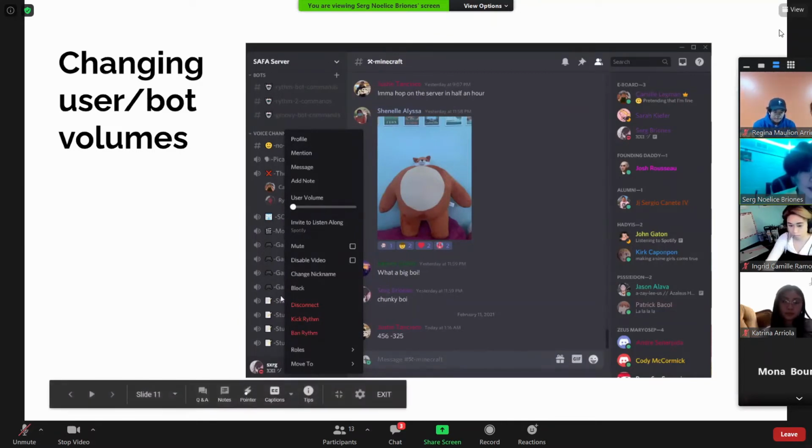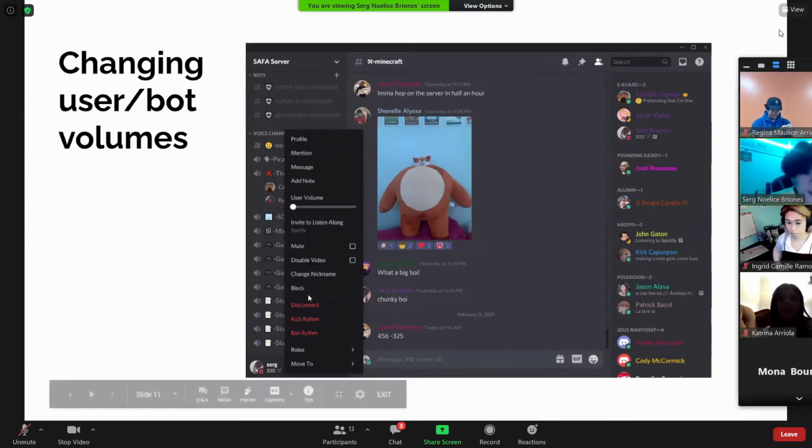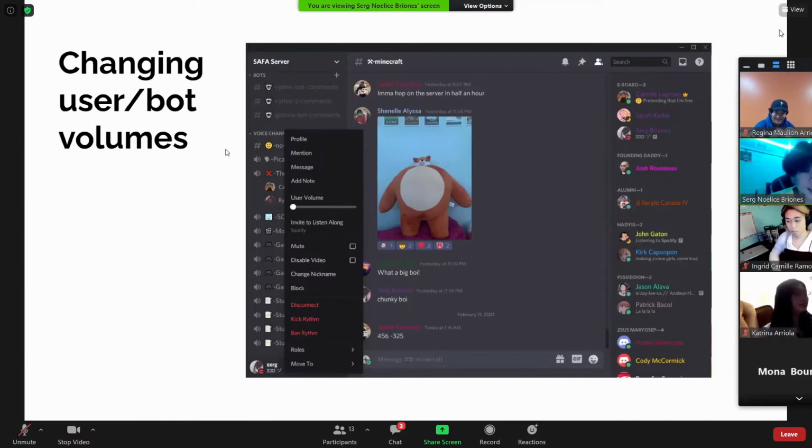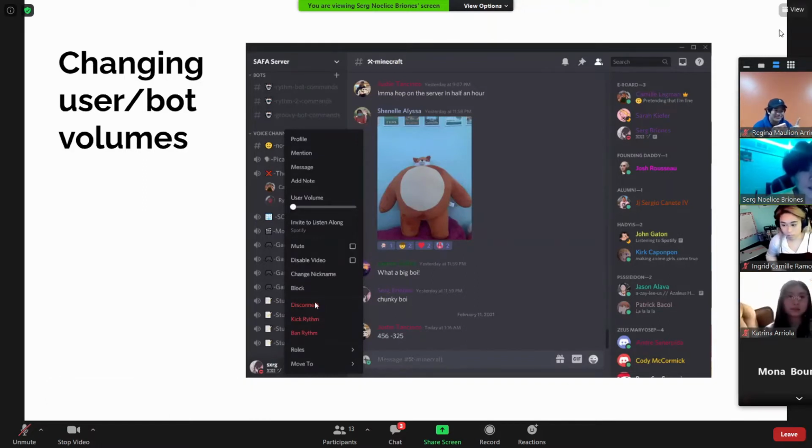And right here, when you're in a voice channel with a bot and you're done using it, you don't want to kick it. Kicking it will remove the bot from the server completely, and then you have to add it back in to use it again. So don't kick it, but disconnect it. Disconnecting it means, I'm done with it, so disconnect.